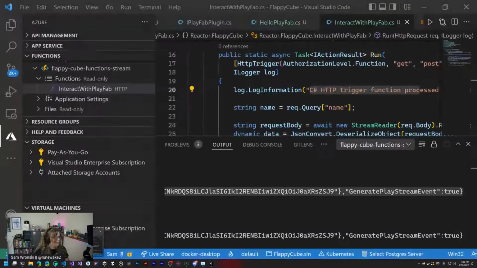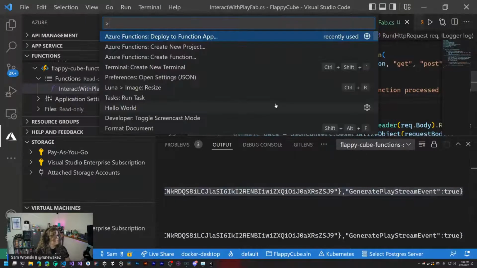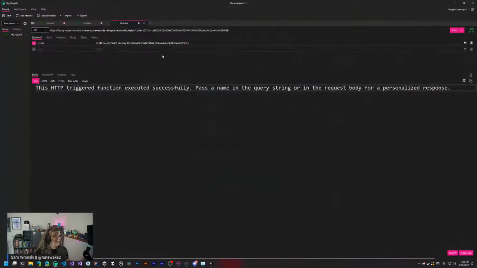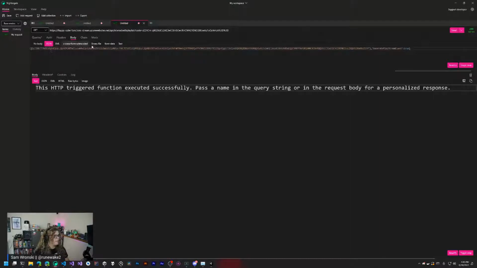Actually, I'm thinking about a bunch of different things. We're going to skip all of that and just do this. So let's do a body. Let's give it our JSON like this. So this is the full request body.